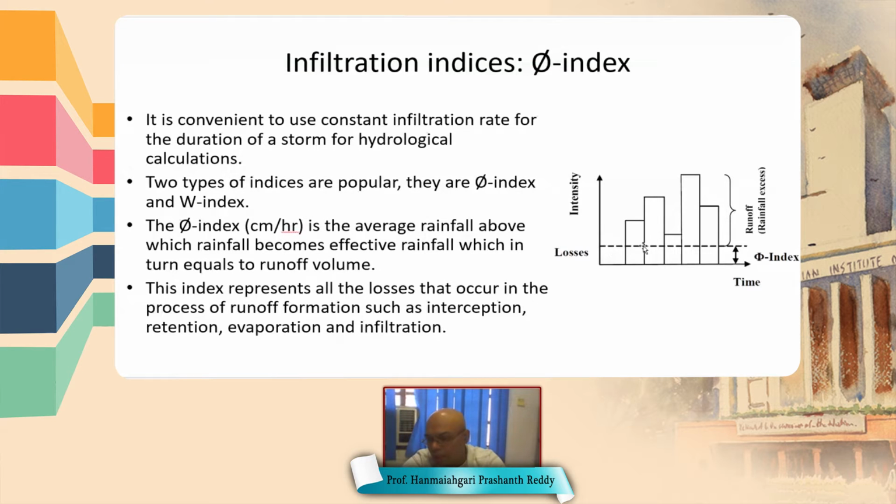This line marks the part of the rainfall going into the soil as infiltration, and above this line is the rainfall excess, that is going as runoff on the land.